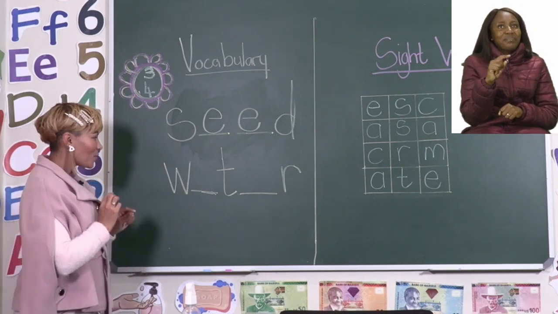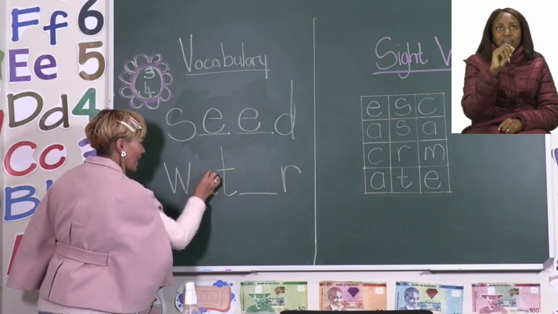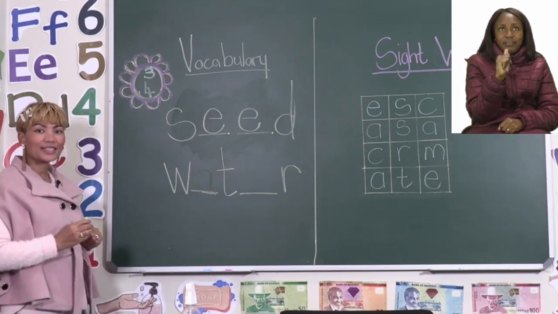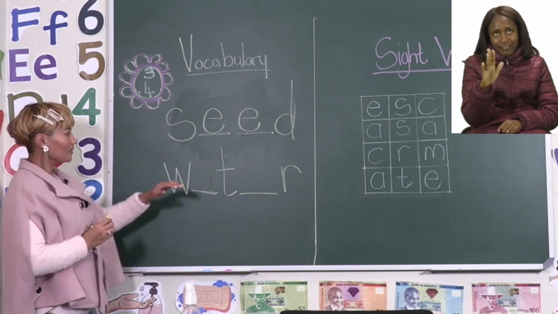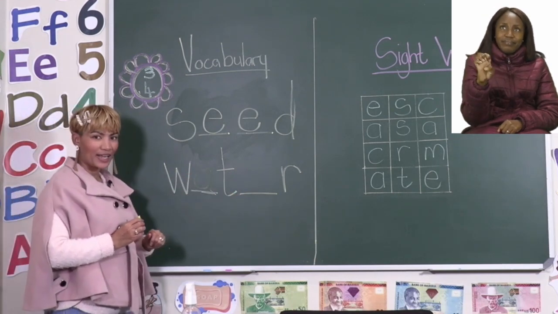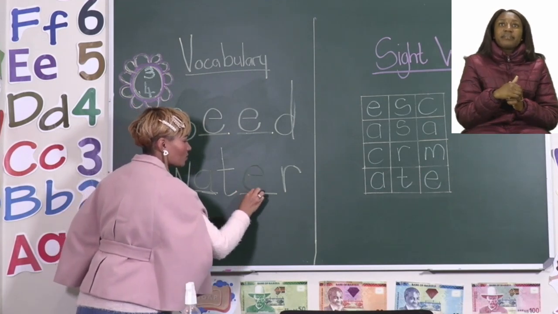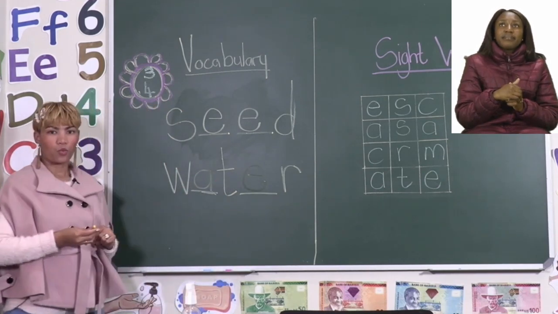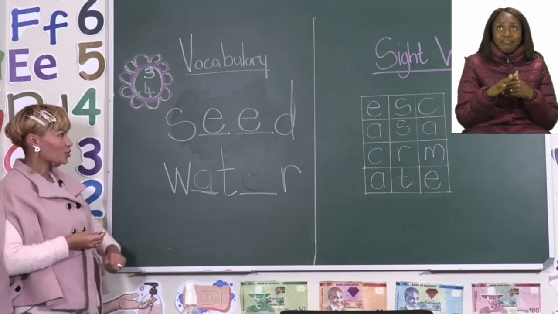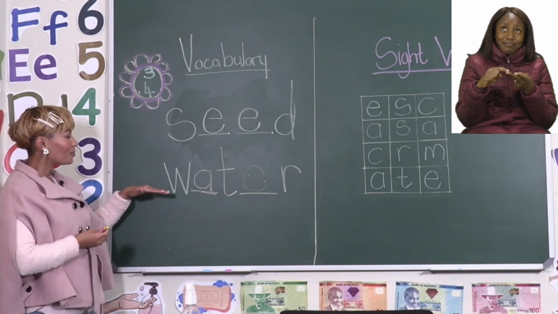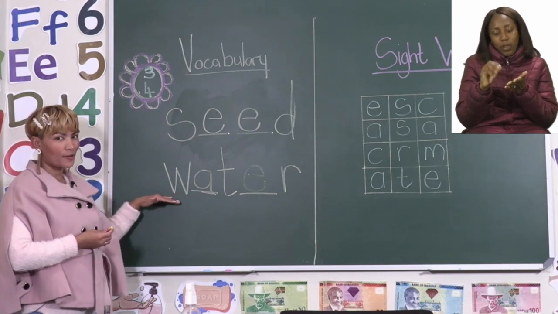Absolutely. So now we are going to go ahead and write in the missing letters. So the first missing letter is an A, and then our second missing letter will be an E, because we said it is water. Okay, so now we have completed the word seed and we have completed the word water.